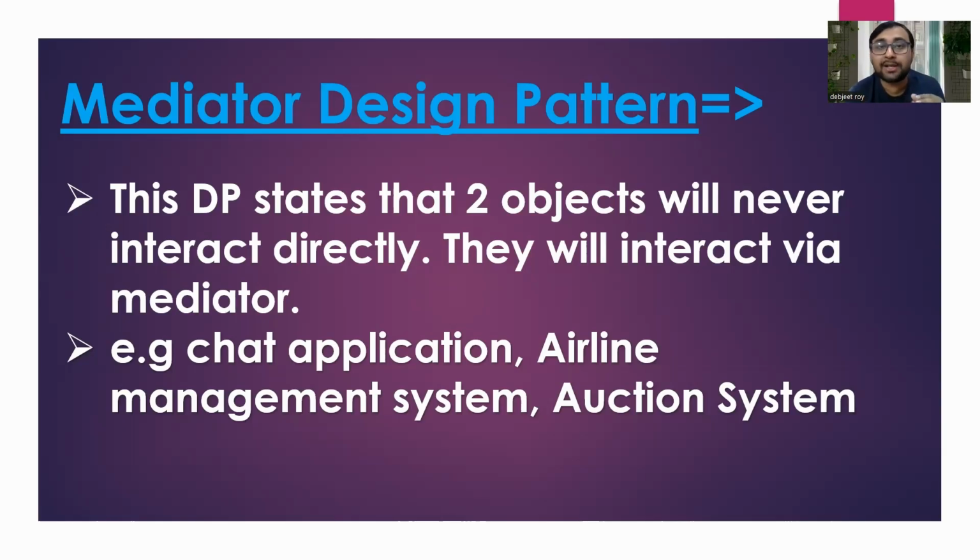And the same with an online auction system. If someone is bidding, let's suppose I want to bid 1 million US dollars, then that notification should go to the other bidders as well, so they know someone has bid and now they have to raise their bid to something greater than that particular bid value. So that notification has to go to all the bidders. For that sake, the online auction system is a good example for the mediator design pattern.